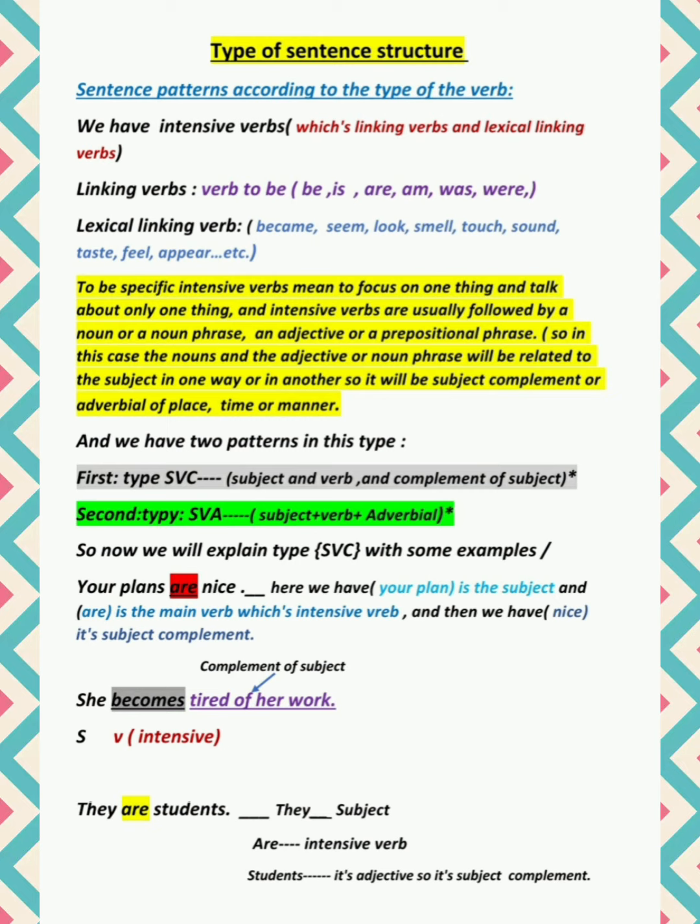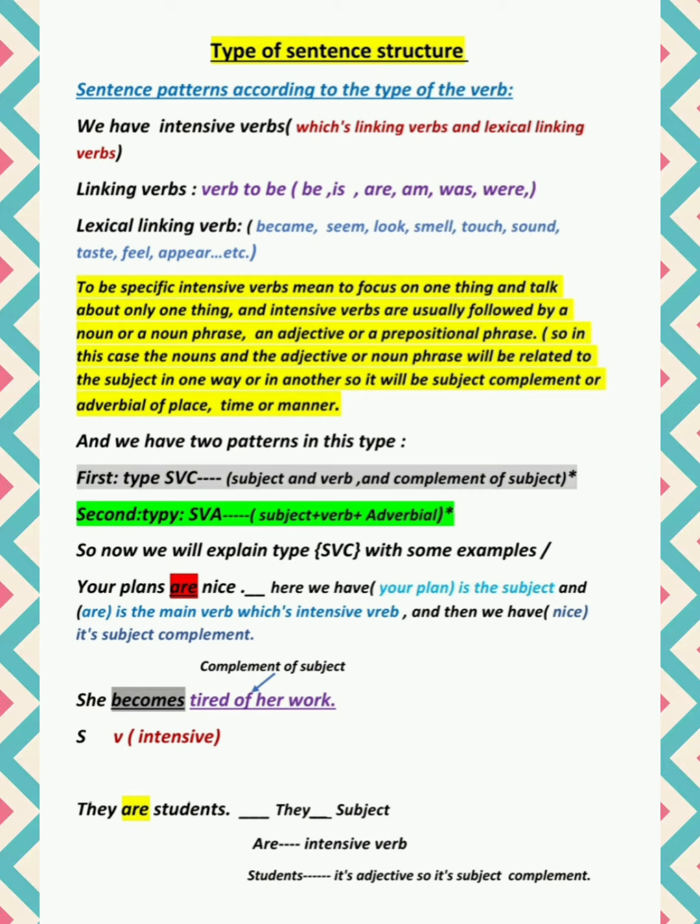First of all, let's get started with pattern SVC. This pattern, okay, for example, your plans are nice. Your plans are nice. Here your plans is the subject, okay, and we have are, which is a lexical intensive verb, which is a linking verb, okay. And also we have nice.